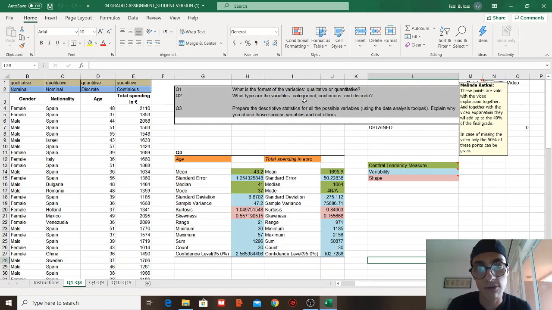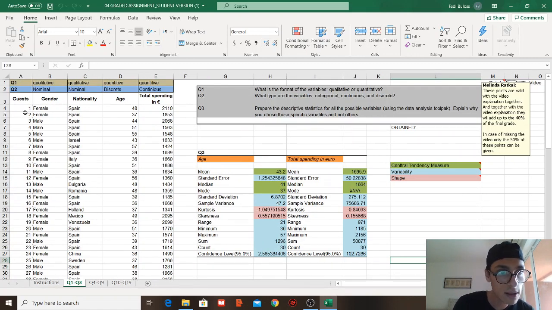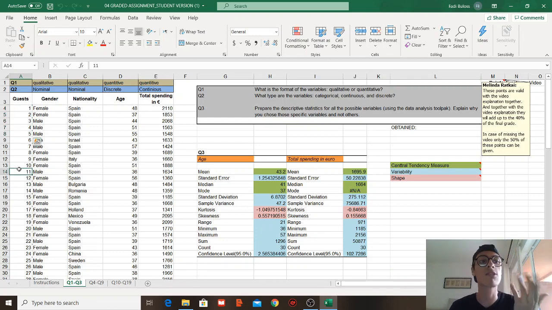Now, what is the format of variables? Okay, so for question number one, if we scroll here, I did not count guests because it's not really something that we can count here, so I did not include that in question number one.